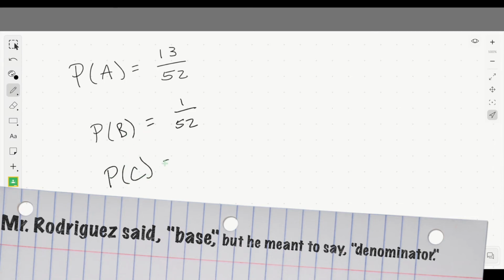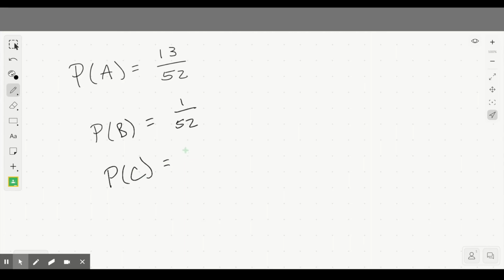So while all of these are less likely to happen, meaning I have less than a half probability of getting any one of these events, A, B, or C, it seems like picking the very specific card, Queen of Hearts, is going to be the least probable of my 3 events, whereas picking the heart or any heart out of the deck would be of these 3 events, the most probable outcome. And that is, in a nutshell, simple probability.